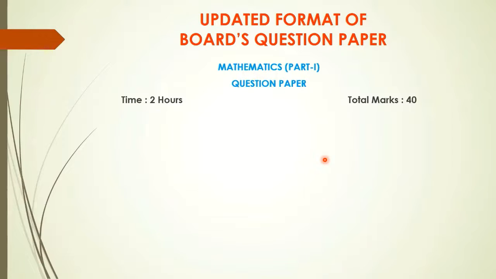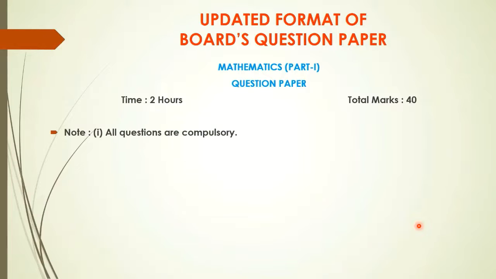That is told already that you are going to get extra time. That means you are going to get 15 extra minutes for 40 marks paper. So that time I have not calculated here while giving the time management. That you can utilize according to your convenience. So in time management I have only considered 2 hours. Actually the paper will be of 2 hours and 15 minutes. All of you know that there are 15 minutes extra.